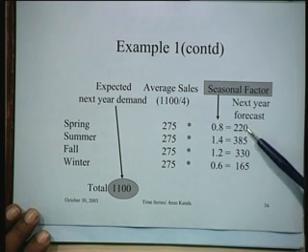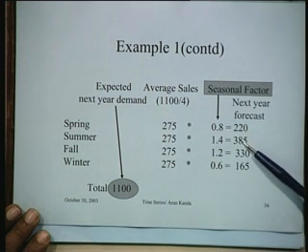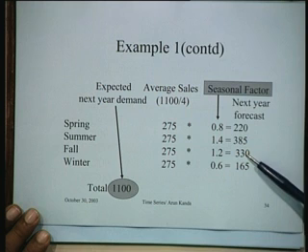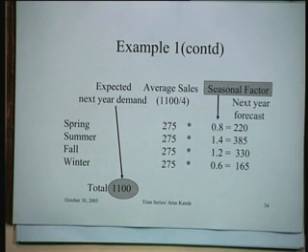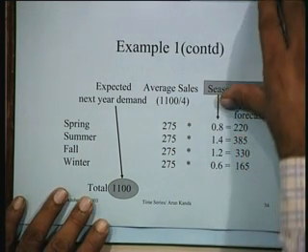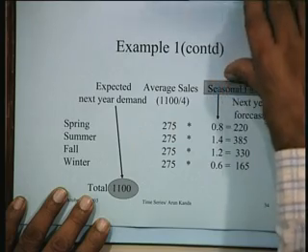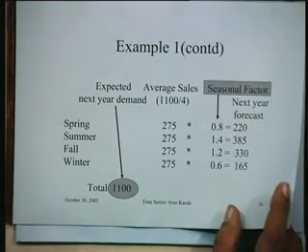So we know that the demand for spring is likely to be 220, the demand for summer is likely to be 385, this is likely to be 330, and this is likely to be 165. So this was a very simple example to give you an understanding of the use of seasonal factors and the average demand, which is the basic trend, that we assumed rose by 10%, right?